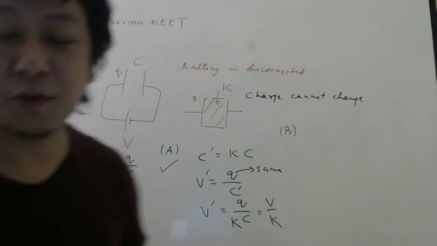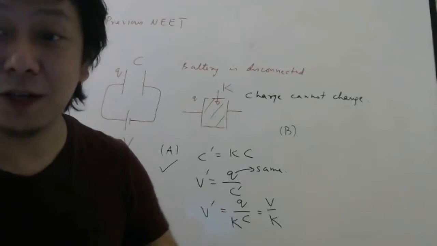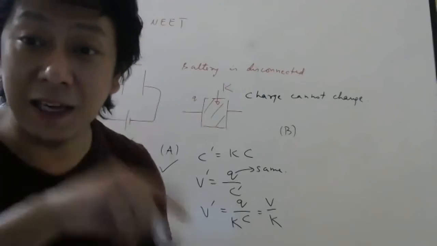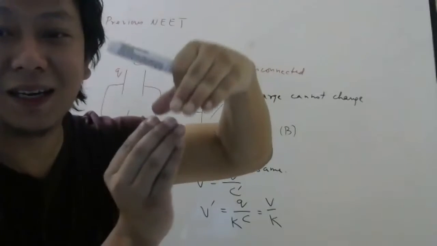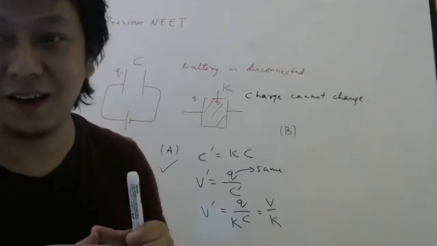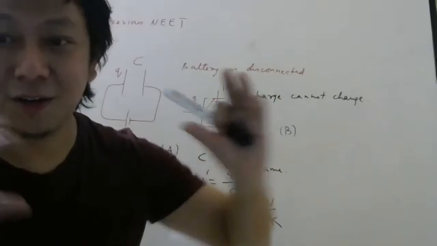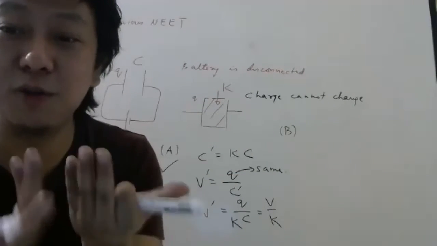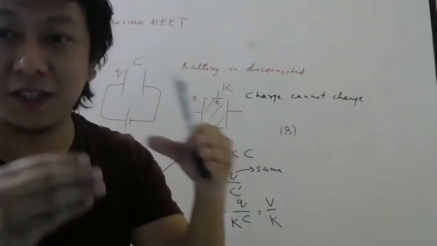Now here some students were telling me when I was doing this last year, sir, can't we use the shortcut formula? How can you use the shortcut formula here? That shortcut formula was for when two capacitors are connected in parallel, once you charge them and then connect them in parallel. So you should know what concept this formula is for. Don't just memorize the formula, otherwise you will not know where to use it. That formula was derived for two capacitors in parallel.